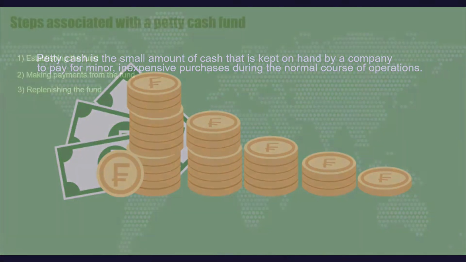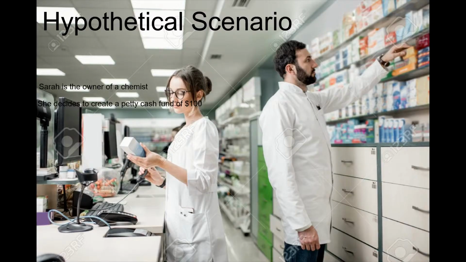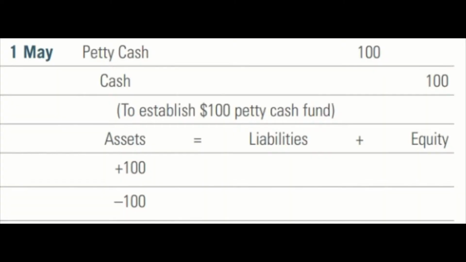However, all businesses will follow the same operations of establishing the fund, making payments from the fund, and replenishing the fund. Sarah owns a chemist and decides to establish a petty cash fund of $100. A fund is established by writing a check for the amount of the fund, then issuing the check to a trusted custodian. As illustrated, this entry increases the petty cash fund through debiting $100 and decreases cash by crediting $100 as well. Ultimately, no change in total assets has taken place, simply an amount has been designated as petty cash.